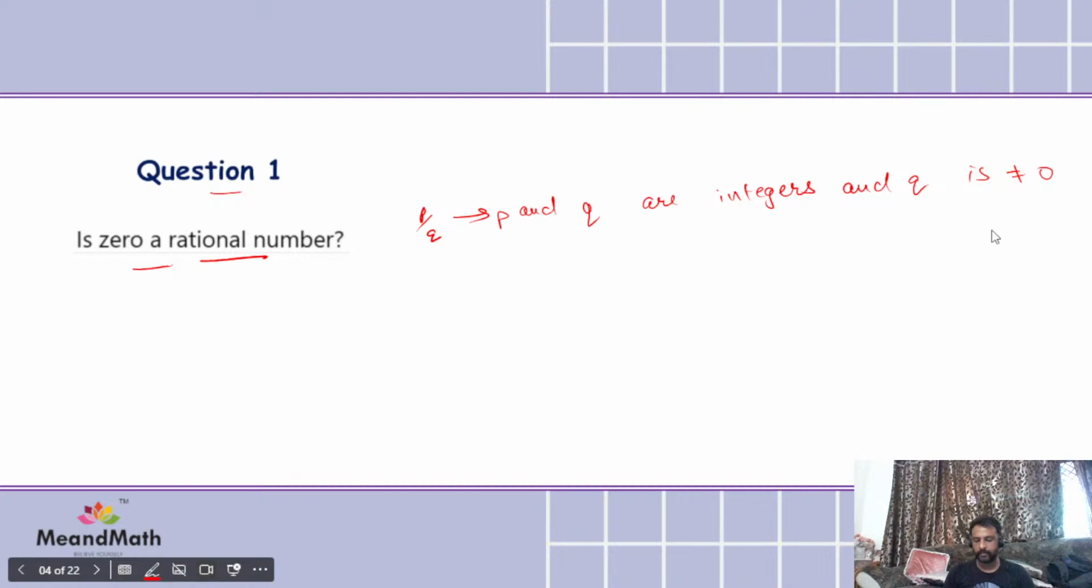See very carefully. Here we need to assume this number. Let x equal 4.7 bar. Now, since we have the bar on only one digit, we will multiply both sides by 10. If I multiply both sides by 10, I will get 10x equals 47.7 bar. Let us name these as 1 and 2.